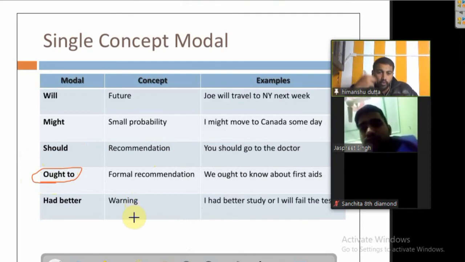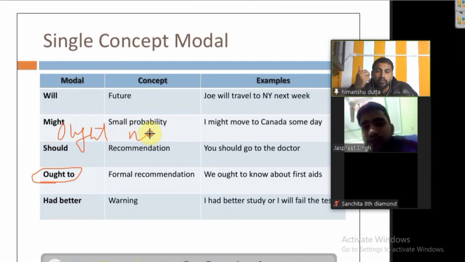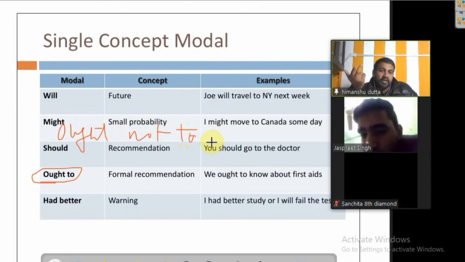Now ought to. Now which you said "out to", it's not "out to", it's ought to. Okay. And when we write negative we write ought not to. Ought not to. If this also means chahiye, how can we differentiate between should, ought to and must? Okay, what I mean to say is, it's totally different.